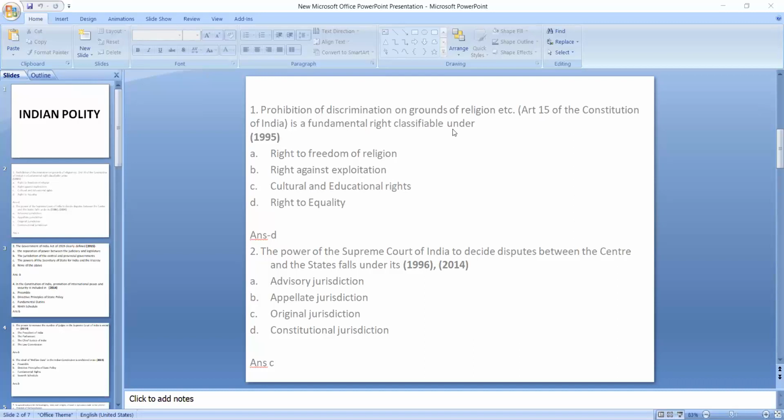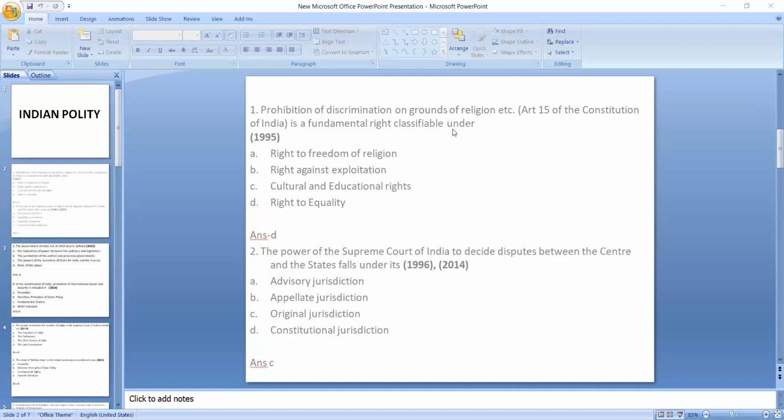I think you all know that his powers and functions are more or less similar to the president, isn't it? So while studying about the governor, try to compare the powers and functions with the president, because you will see that there are many powers and functions which are similar to the president of India.